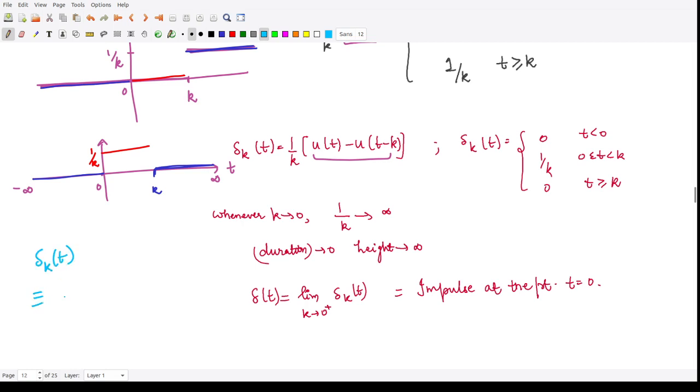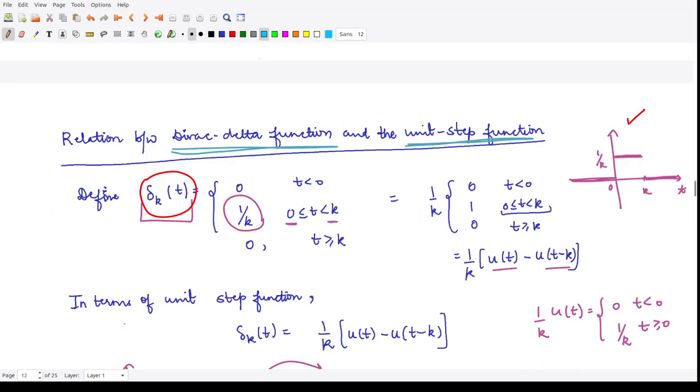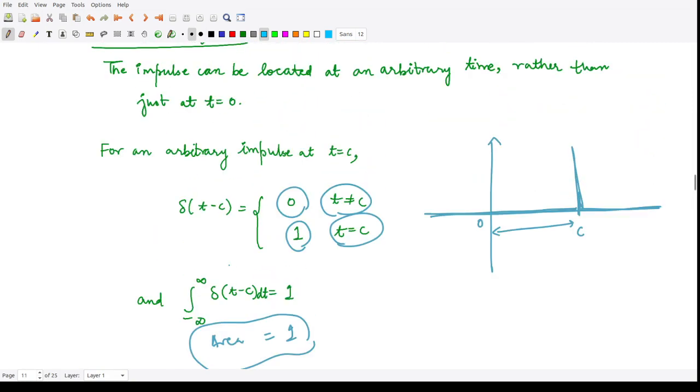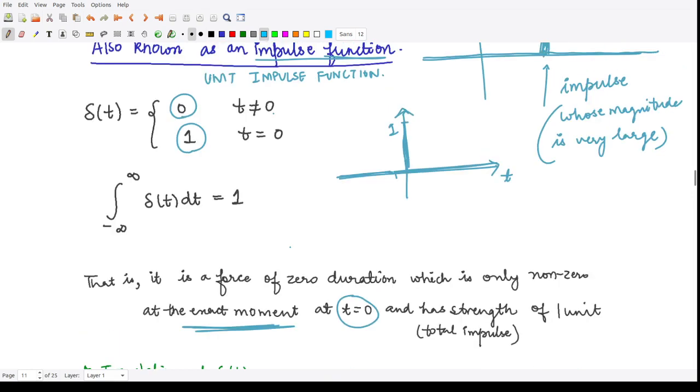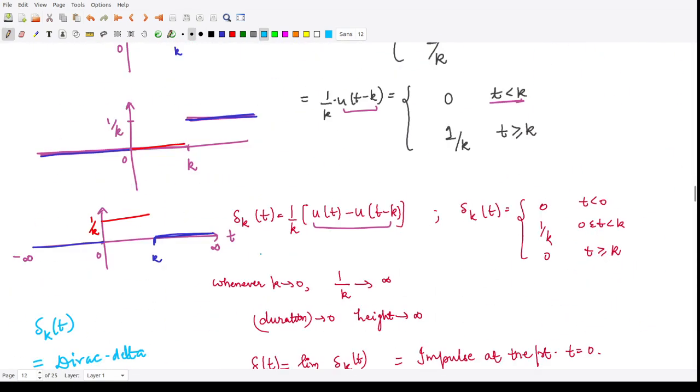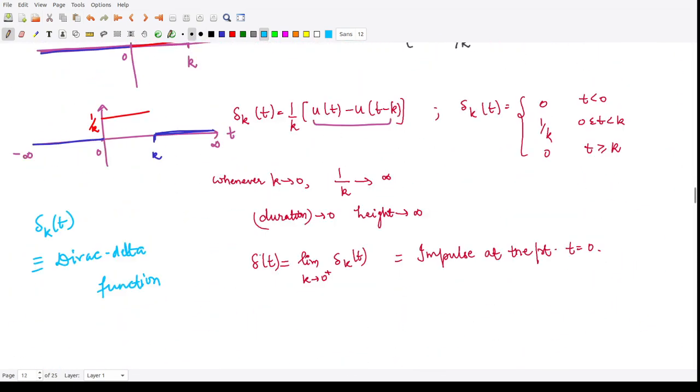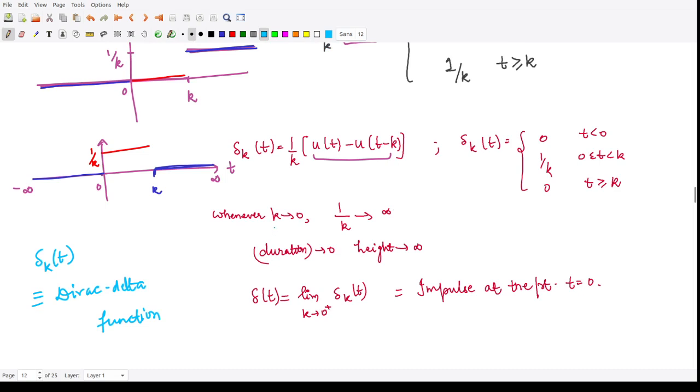So now how is this delta k t equivalent to the Dirac delta function that we have been talking about? The Dirac delta function, what was this? This was defined like this by an impulse. Its value was equal to 1 whenever it is equal to 0, and otherwise its value was equal to 0. So this becomes the Dirac delta function whenever you take k going to 0, 1 by k tending to infinity.